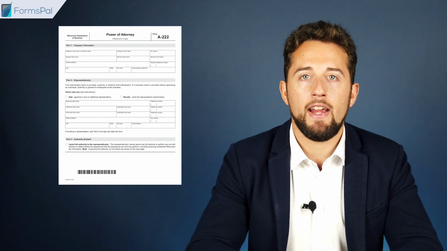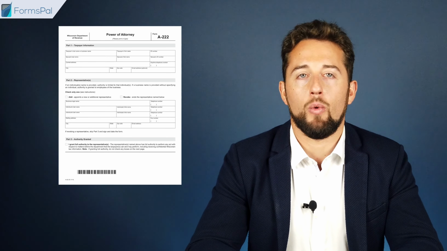For those who want to delegate vehicle odometer disclosure matters, the Wisconsin Department of Transportation website offers a specific fillable power of attorney form on their website. For delegating tax filing powers to a trusted person, use the special tax form called A-222, provided on the website of the Wisconsin Department of Revenue. The state of Wisconsin also allows for creating a springing power of attorney. Such a document is put in force only in the event you become incapacitated.